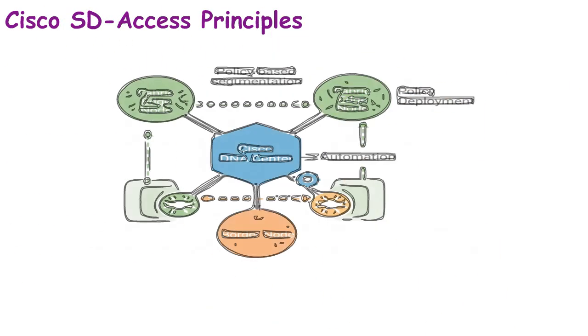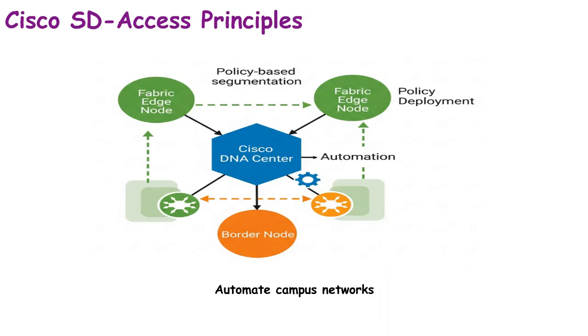Cisco SD-Access transforms campus networks with automation, segmentation, and centralized control. Think of it as shifting from manual farming to fully automated smart agriculture. The principle is built on a fabric-based architecture for campus LANs. It leverages Cisco DNA Center as the controller for policy and automation. Fabric edge nodes handle user traffic, while border nodes connect to external networks.